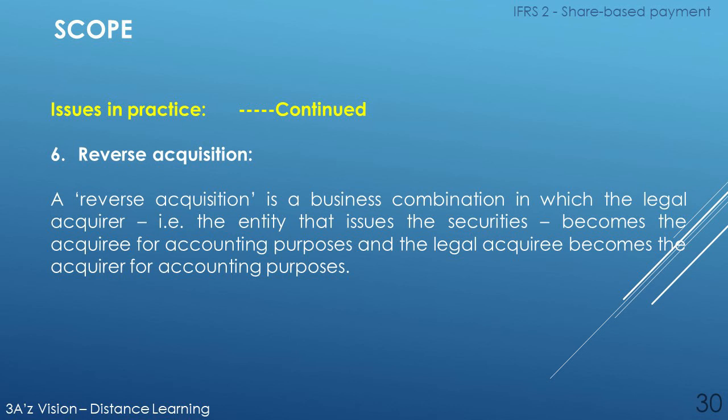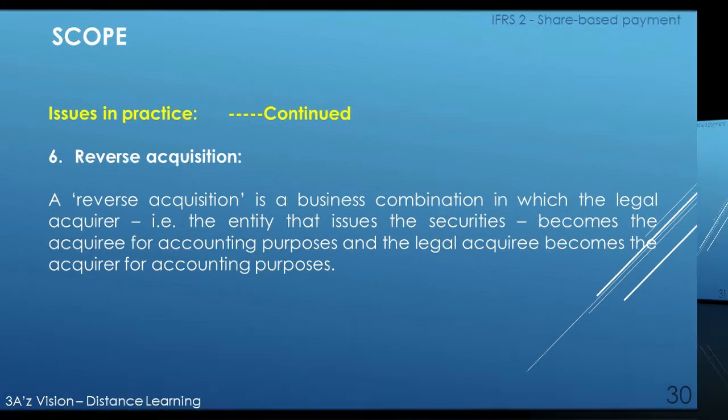Issues in practice. Number 6. Reverse acquisition. A reverse acquisition is a business combination in which the legal acquirer, that is the entity that issues the securities, becomes the acquiree for accounting purposes, and the legal acquiree becomes the acquirer for accounting purposes.